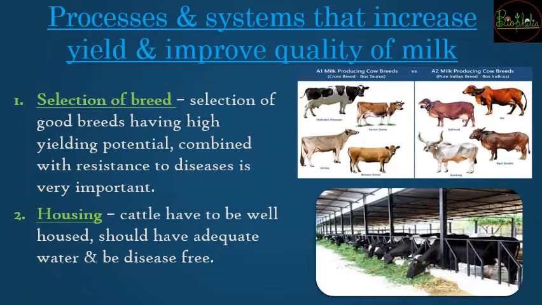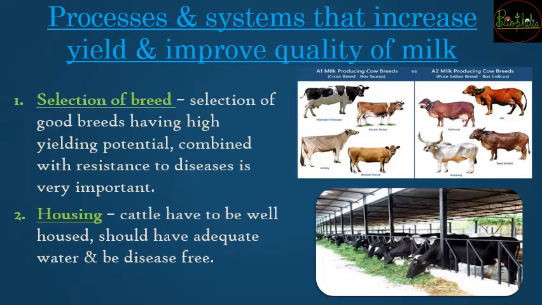So now what are the processes and what are the systems which are going to be helpful so that you can improve and you can increase the yield of the milk? So पहले तो हमें increase करना है quantity, और quantity जैसे increase होगी, हमें quality को भी increase करना है. So how you are going to increase the quantity as well as quality? So सबसे पहले आपको try करना है to have a very good source. So source of milk is going to be the animal. So animal की breed अच्छा होना ज़रूरी है.